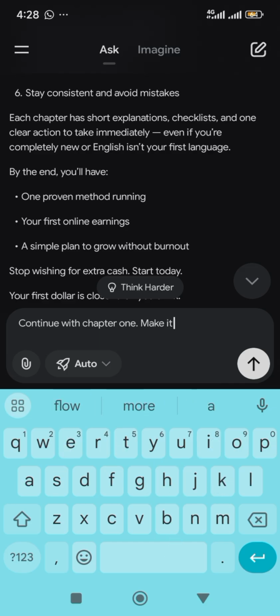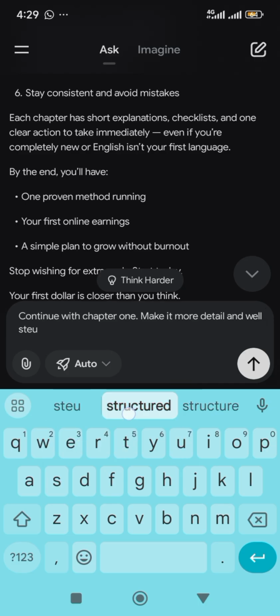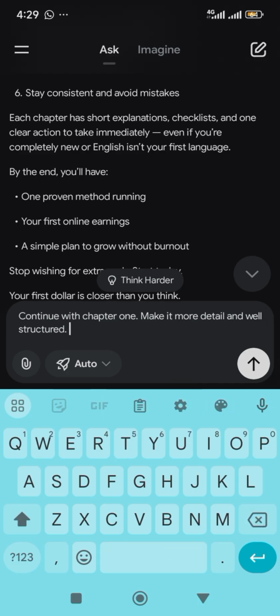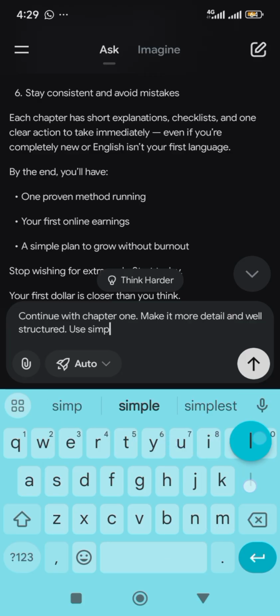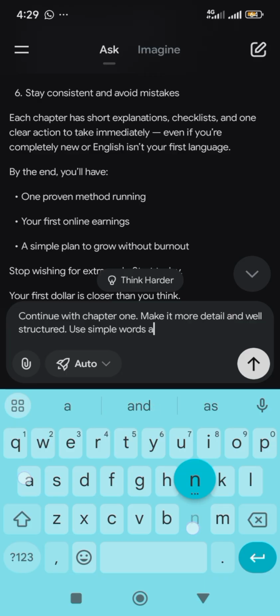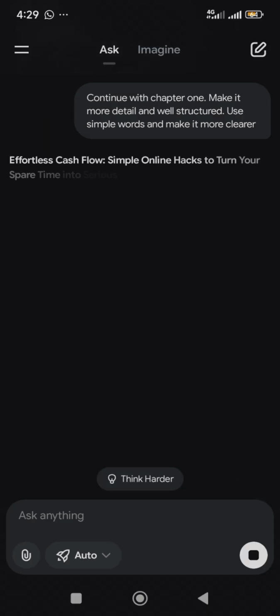Make it more detailed and well structured. Let's say use simple words, depending on your audience, you are designed to target. So use simple words and make it more clearer. Tap on that. So we are starting now with chapter 1.